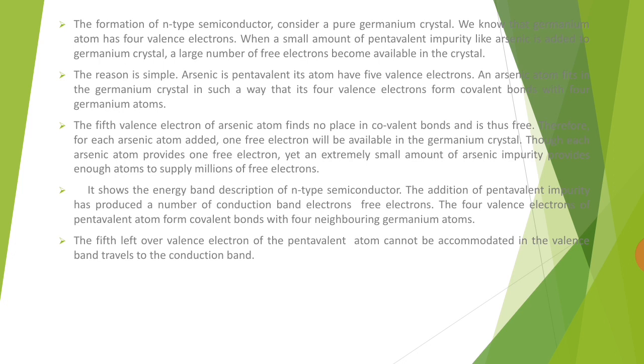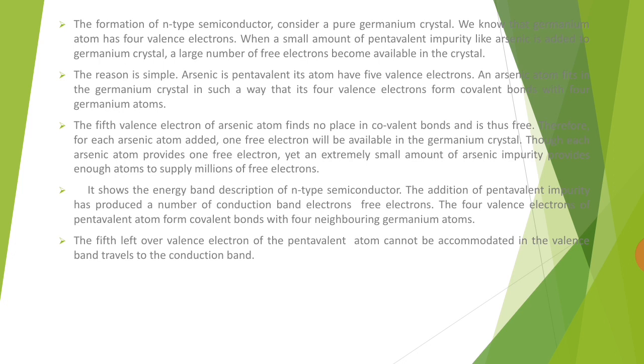Therefore, for each arsenic atom added, 1 free electron will be available in the germanium crystal. Each arsenic atom provides 1 free electron, yet an extremely small amount of arsenic impurity provides enough atoms to supply